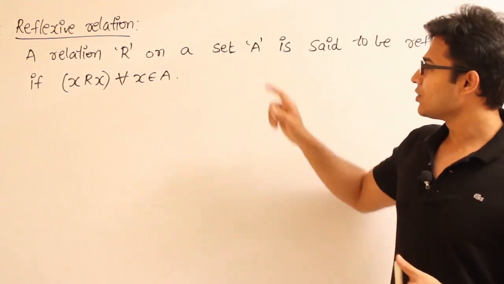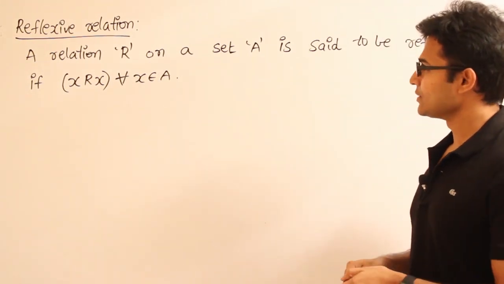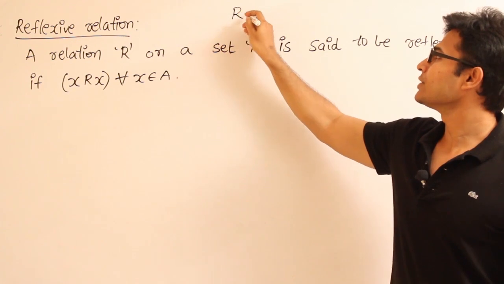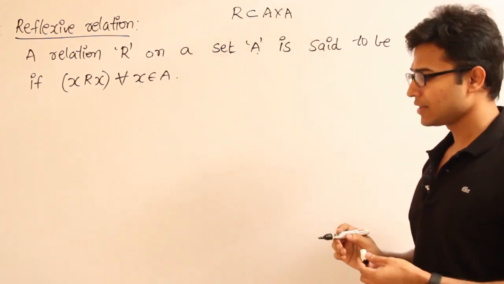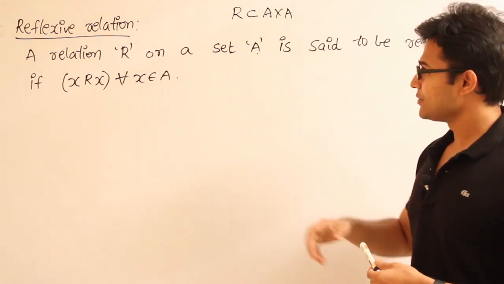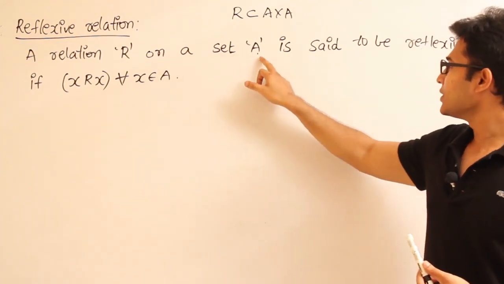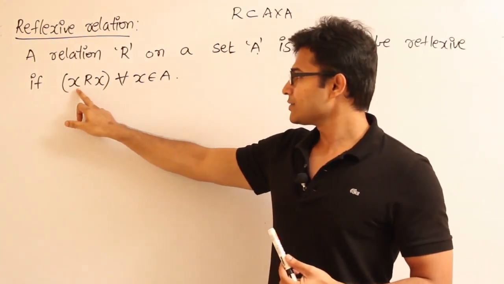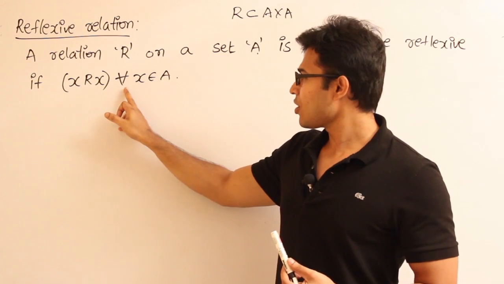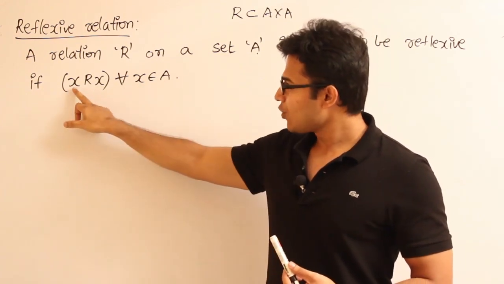Whenever a relation is defined on a single set, it means that the relation is defined on A cross A. So you can understand it like this. In this case, R is a subset of A cross A, even though only A is given. A relation R on a set A is said to be reflexive if small x, capital R, small x for all x belongs to A. How to read this?